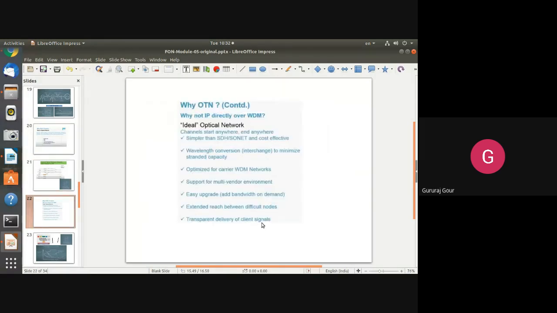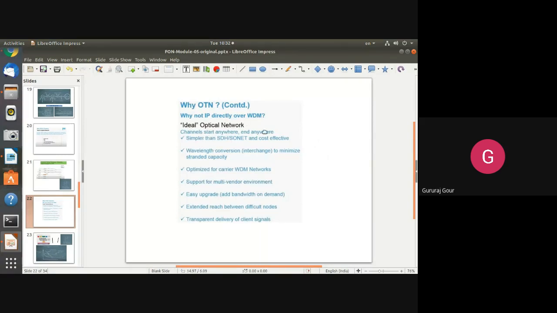So after looking at all these things, why is OTN required? Why not IP directly over WDM? Why can we not use IP directly over WDM, that is wavelength division multiplexing, the ideal optical network? Because nowadays IP is widely used.